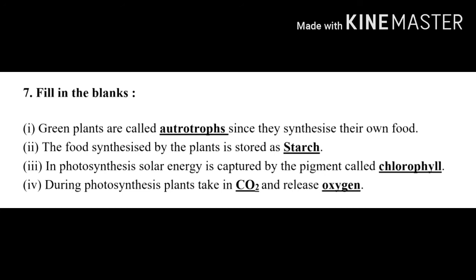Question number 7. Fill in the blanks. First one, green plants are called autotrophs since they synthesize their own food. Second, the food synthesized by the plants is stored as dash. Answer, starch. Third, in photosynthesis, solar energy is captured by the pigment called dash, chlorophyll. Fourth, during photosynthesis, plants take in dash and release dash. Answers, carbon dioxide, oxygen. Hope you all will write your classwork neatly and read well.